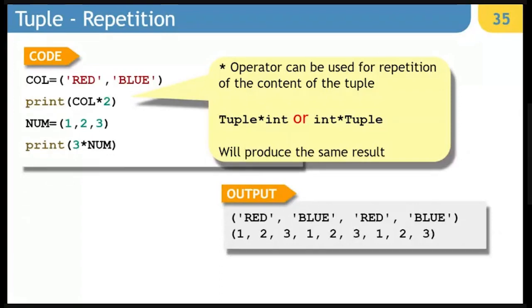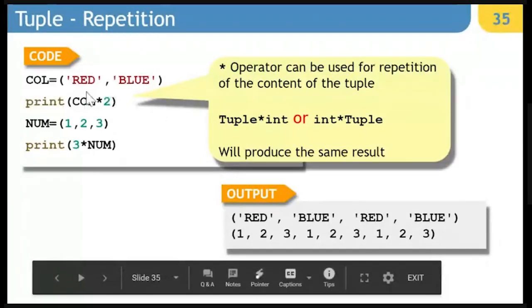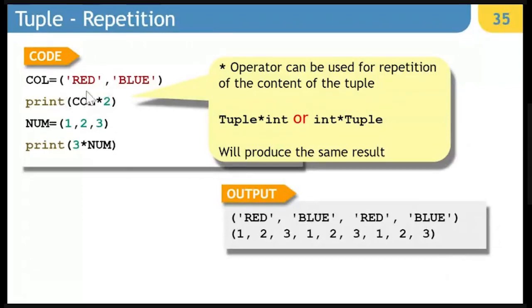You're not making changes in the existing tuple, and that is why the immutable behavior remains. Okay. Immutable behavior does not allow you to modify the existing content. That means in call, if I have red and blue, by no means I can turn this red into yellow. I have to create another tuple in which I can do that. But in this particular tuple, red cannot be changed to yellow, or blue cannot be changed to white. So that is the meaning of immutable behavior.